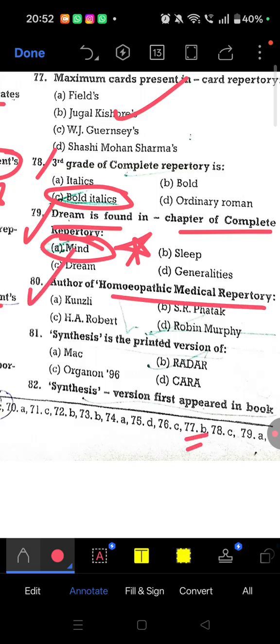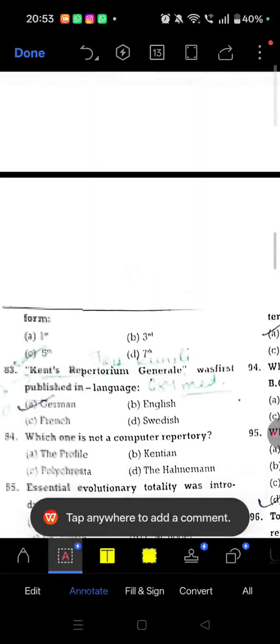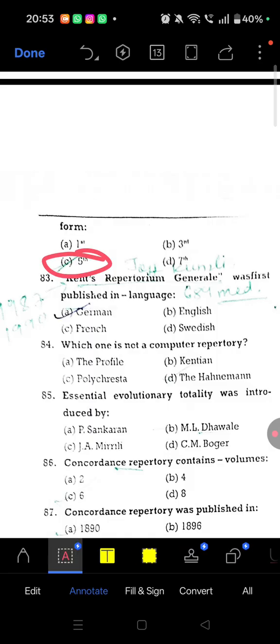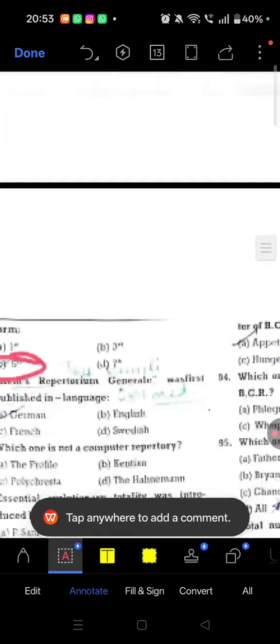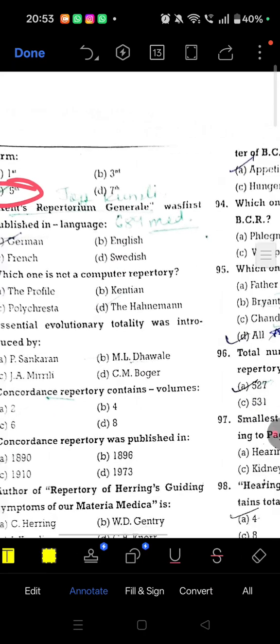Author of Homeopathic Medical Repertory, we all know Robin Murphy. Synthesis is the printed version of Radar. Okay, question 82. Synthesis version first appeared in book form. Fifth edition, right? Fifth version. Okay, question number 83.